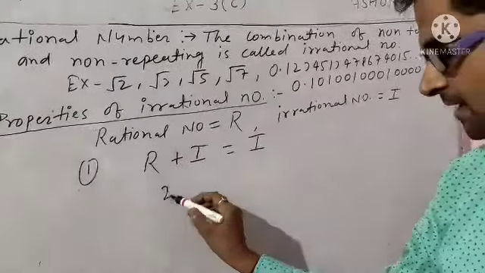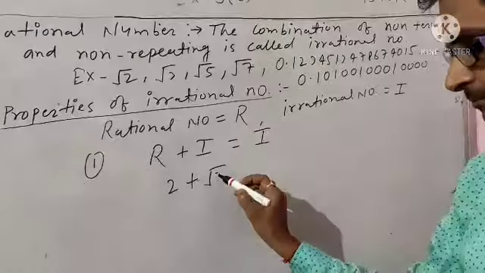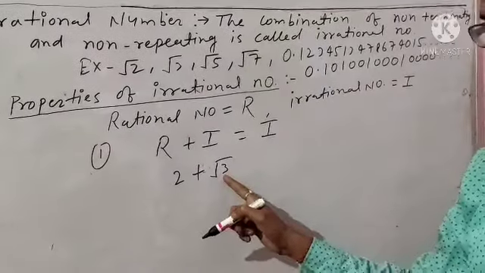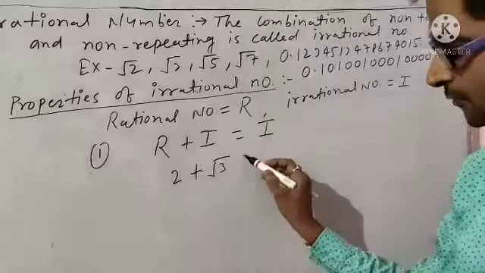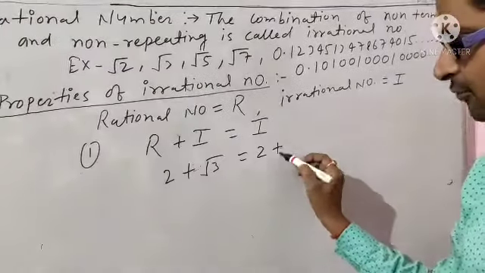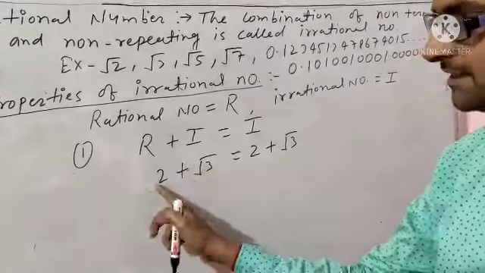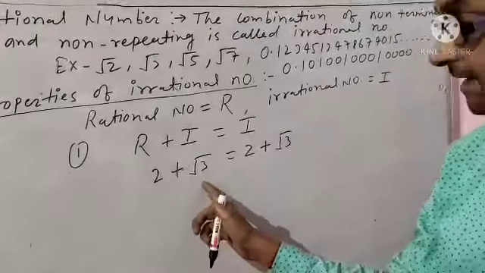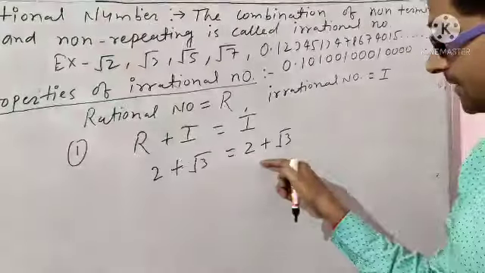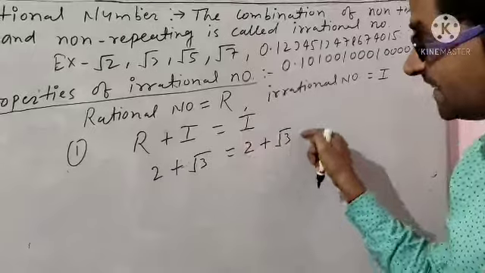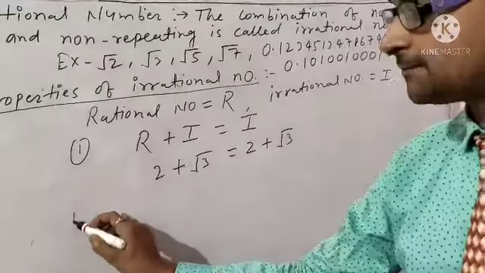For example, student, 2 plus root 3. 2 is the rational number and root 3 is the irrational number. But the sum of these two value is again 2 plus root 3, because there is no any operation exist in a rational and irrational. Then we can say this value 2 plus root 3 is the irrational number. This is the first property.